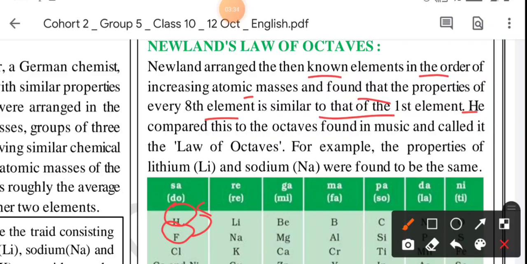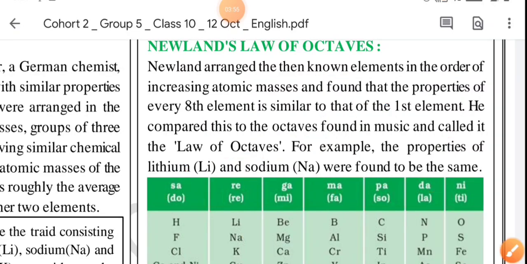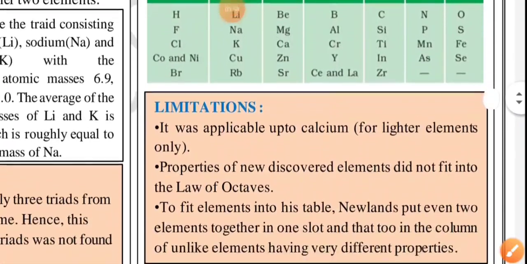He compared this to the octaves found in music and called it the law of octaves. We have octaves in music also, that is sa, re, ga, ma, pa, da, ni. Just like this, he arranged the elements. For example, the properties of lithium and sodium were found to be the same. So that was Newlands' law of octaves.